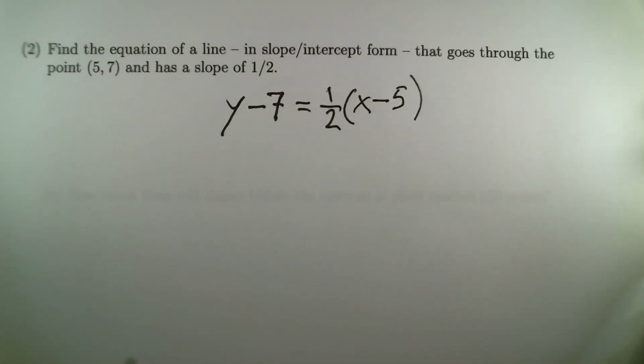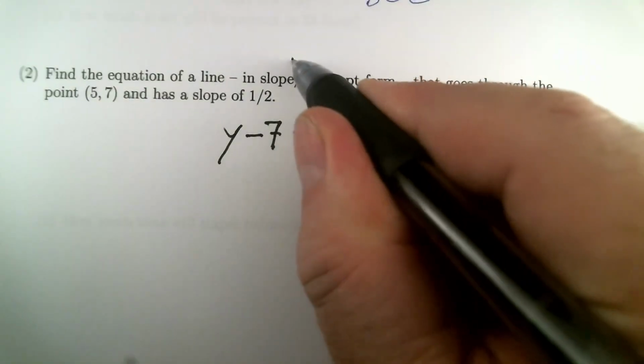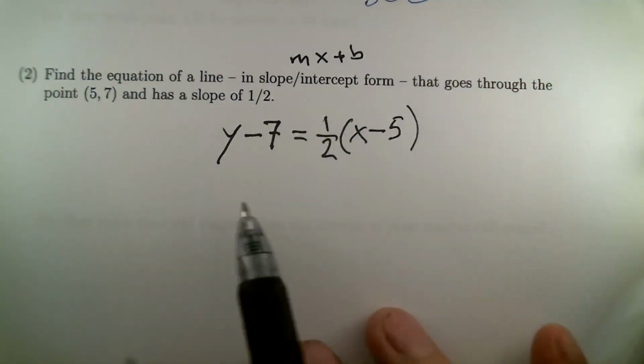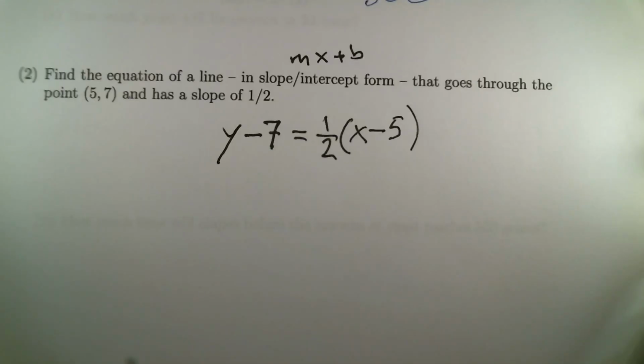And another piece of terminology you just need to know. What does slope-intercept form mean? That's the one that most people think of as the most usual form. It's the mx plus b version. So when you see slope-intercept, it's mx and b. And this doesn't look like that, but we can certainly do a little algebra and turn it into that.